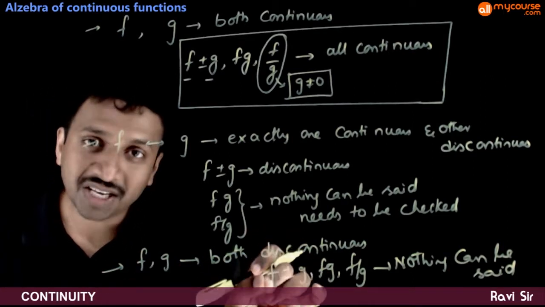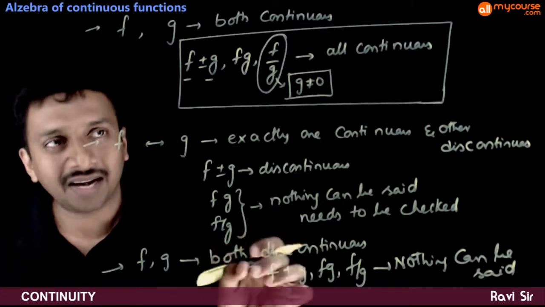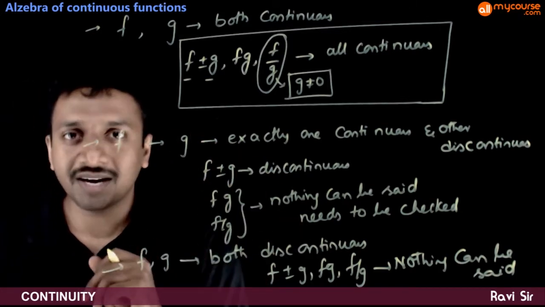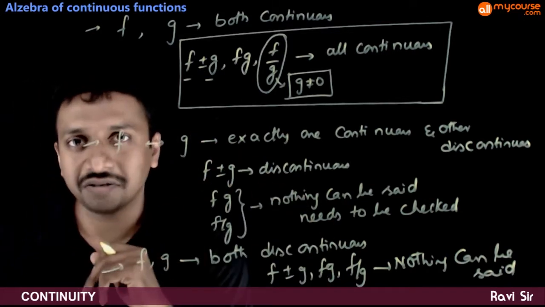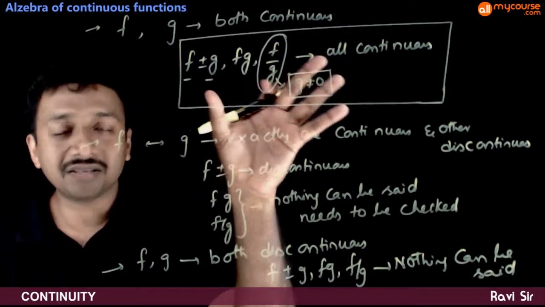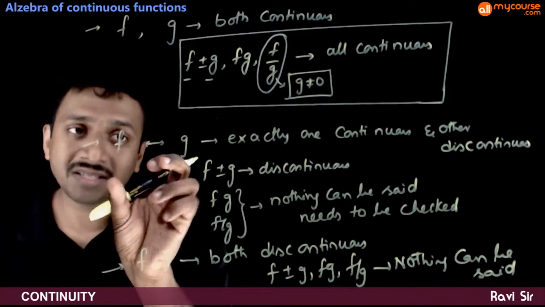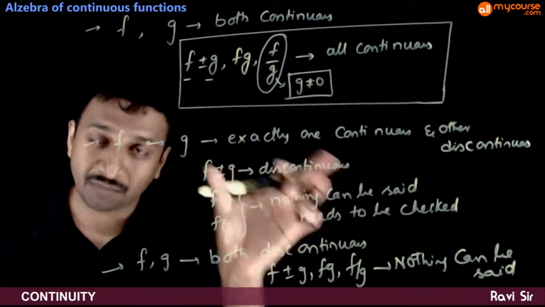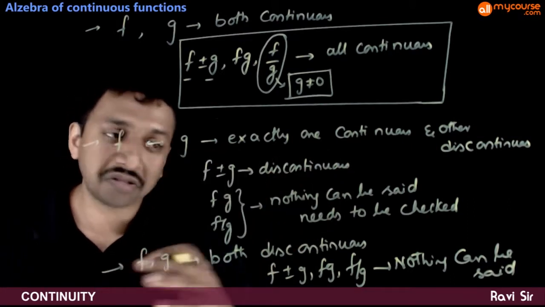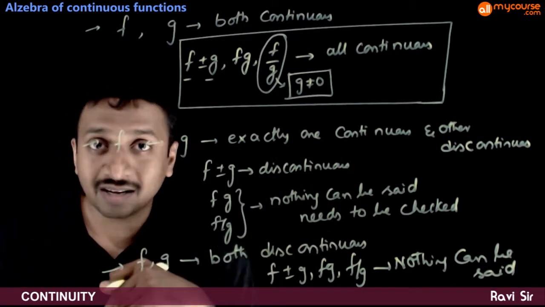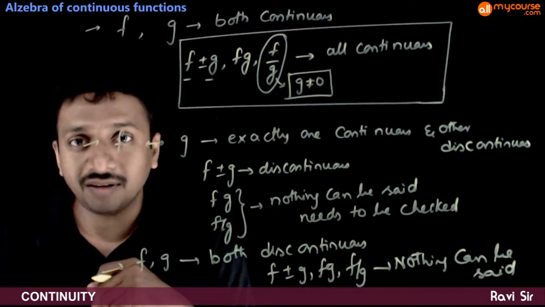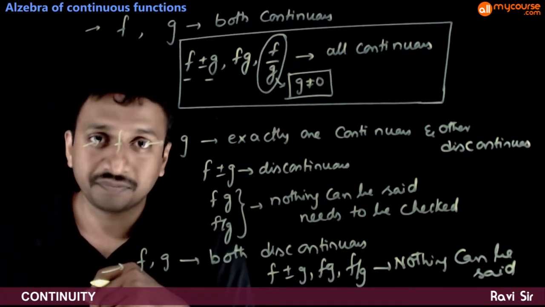You have to check the given functions, go to the original condition, and check whether the functions are continuous. So if both are continuous, then you have some shortcuts. If one is continuous and the other is discontinuous, you have some shortcuts. If both are discontinuous, you don't have any specific result. You have to check according to the functions given in the problem.